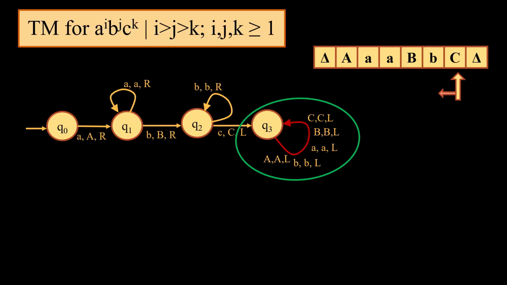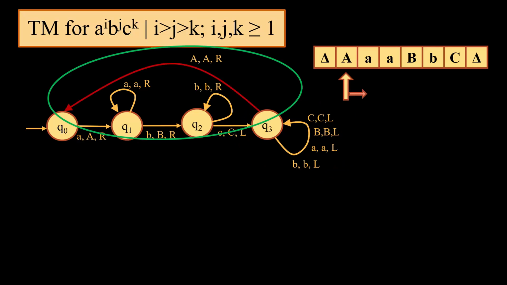So we will include all four combinations. If it is a capital C, it will remain as capital C. If it is a small b, it will remain as small b, capital B as capital B, and small a, and so on. And the moment we come across the first capital A on the left side, we will start moving back from the Q3 state to the Q0 state, because we have identified the left end marker.